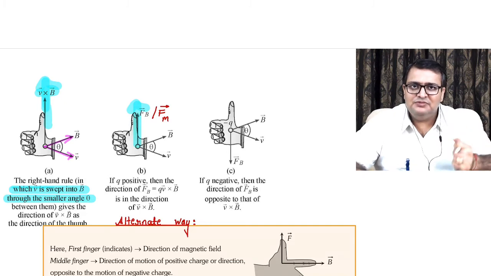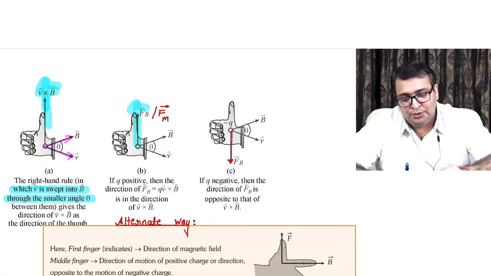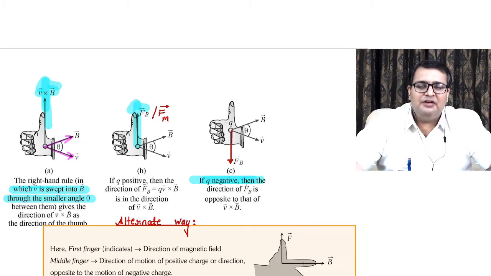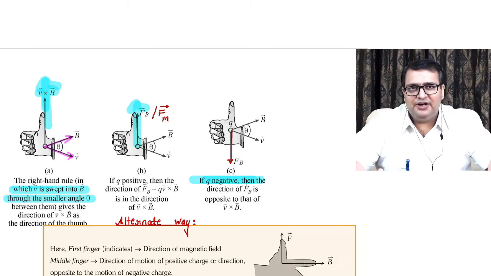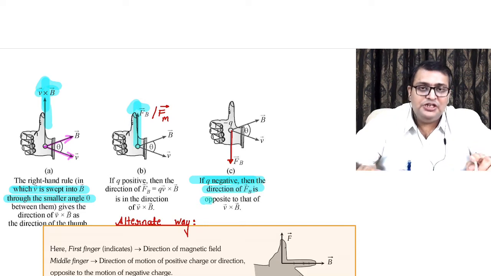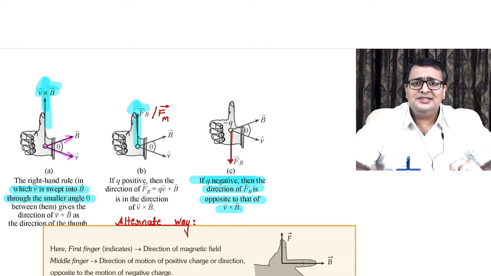Now what happens if the charge is negative? When the charge is negative, the force direction reverses. Very important point to be considered. If Q is negative, like an electron, and we have a proton, with the same set of V vector and B vector, the force on the proton and the force on the electron are going to be anti-parallel. So if Q is negative, the direction of the F_B vector is opposite to that of V cross B. This is the right hand rule.